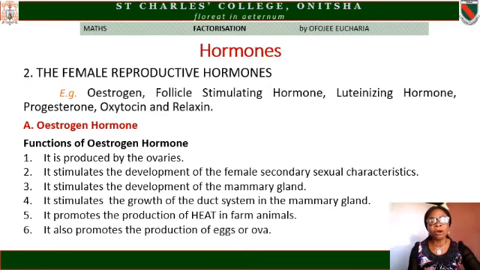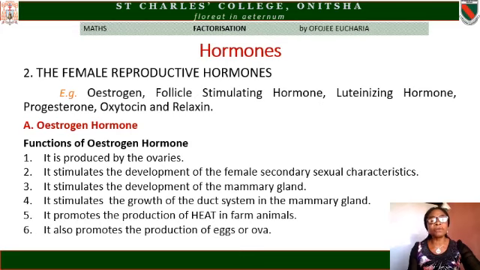Now, these female reproductive hormones. The female reproductive hormones are many. We have examples as estrogen, the follicle-stimulating hormone, the luteinizing hormone, the progesterone, the oxytocin, and the relaxin. You can see that there are so many female reproductive hormones.